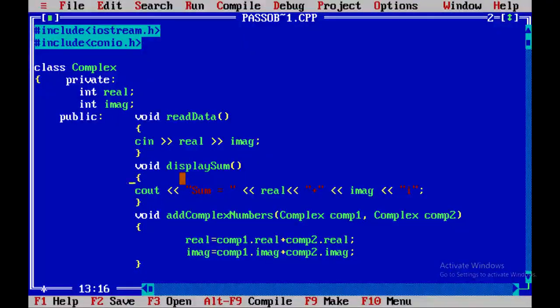After that we are having display sum function which is used to display the sum of two objects, real and imaginary parts. And we are having one more function that is used to add the real and imaginary parts of the two different complex numbers.